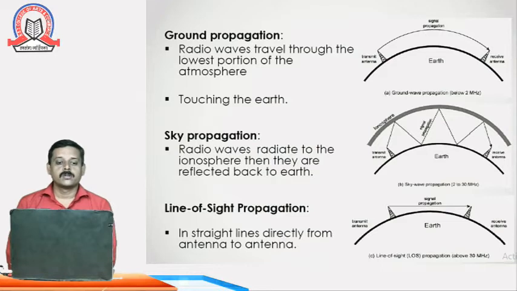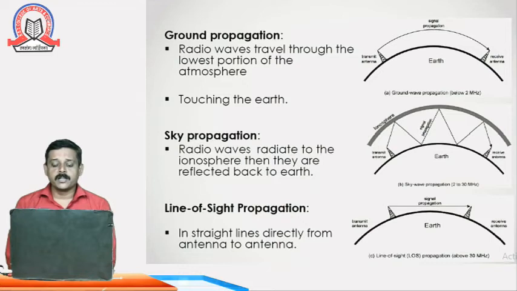Then we have sky propagation. In sky propagation, as you can see, there are two different antennas sharing the data with the help of radio waves, and these radio waves are redirected to the ionosphere and then reflected back to the earth, and the data travels in the same way. So in this way two different towers are used, one as a sender and one as a receiver, and data transmission is carried out by this sky propagation.